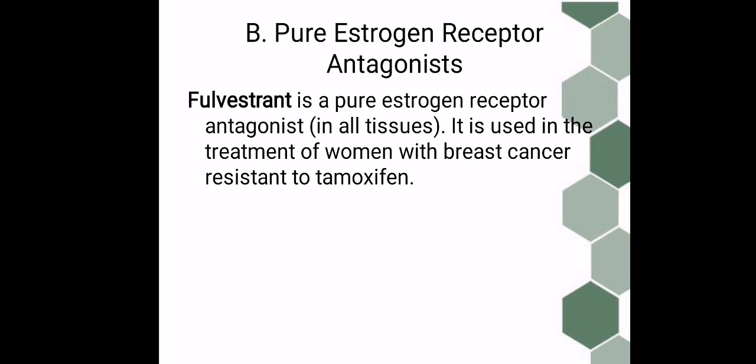The letter B, pure estrogen receptor antagonist, has only one drug: fulvestrant. Fulvestrant is a pure estrogen receptor antagonist in all tissues. It is used in the treatment of women with breast cancer resistant to tamoxifen. So, if a woman has breast cancer with resistance to tamoxifen, you can administer fulvestrant.